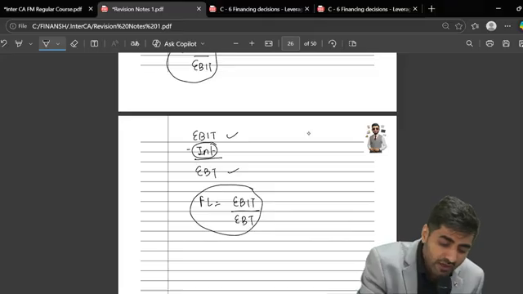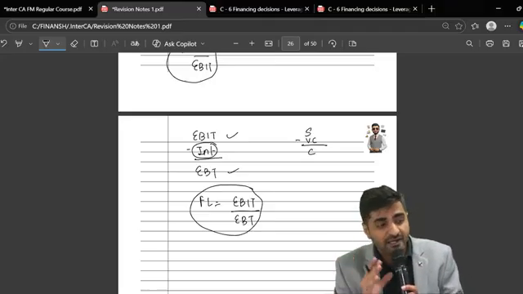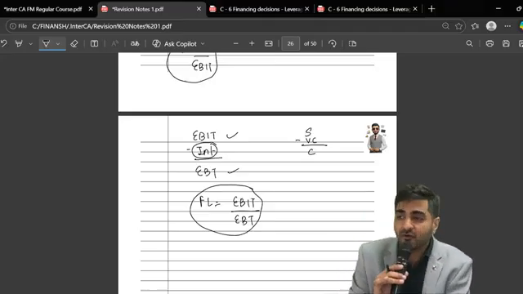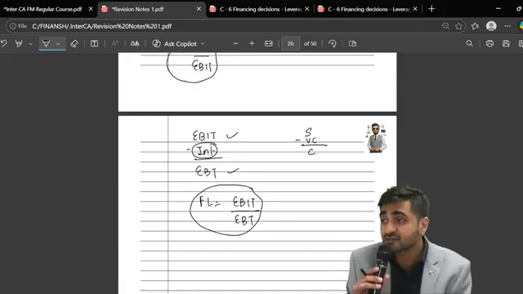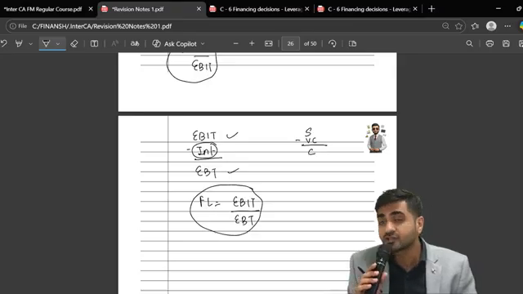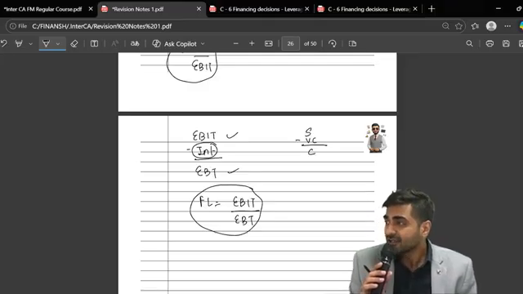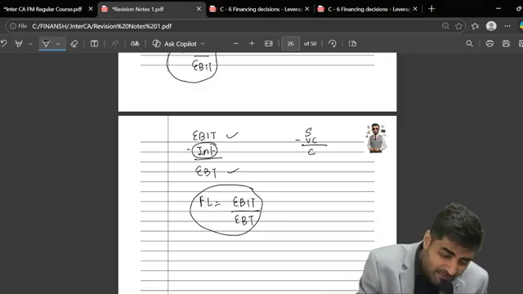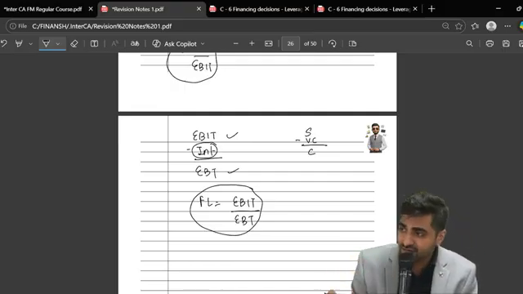Okay. So as you all know, sales less variable cost, what do you get? Contribution. So see, in ratio analysis, our income statement format was very different. We started with sales. We subtracted cost of goods sold. We got gross profit. Then we subtracted operating expenses to get EBIT. But here also we are getting EBIT, but here we have to bifurcate between variable cost and fixed cost.